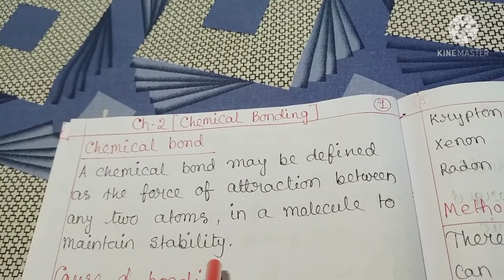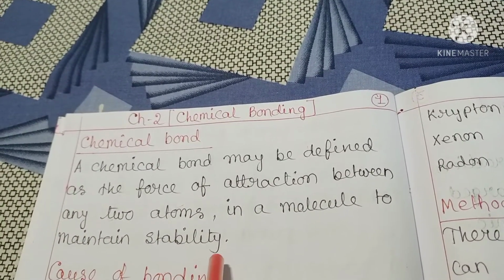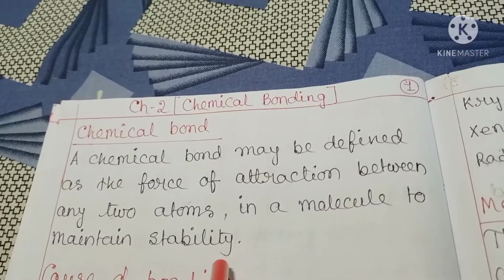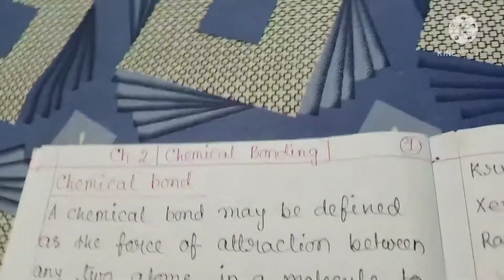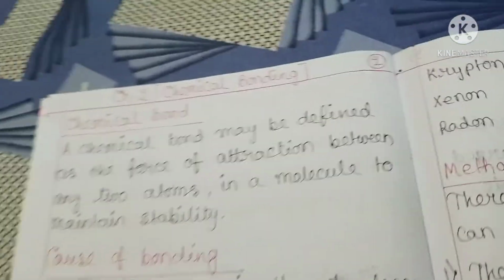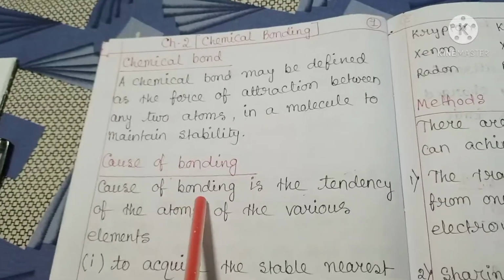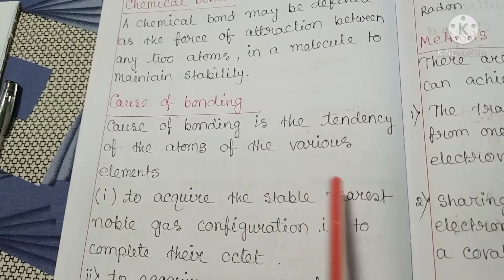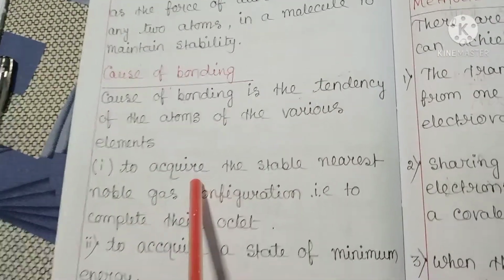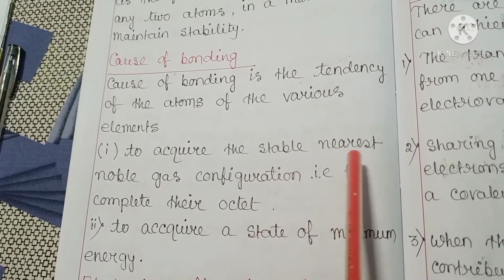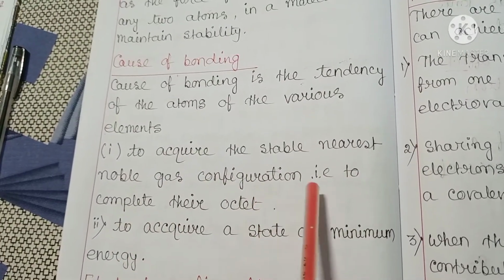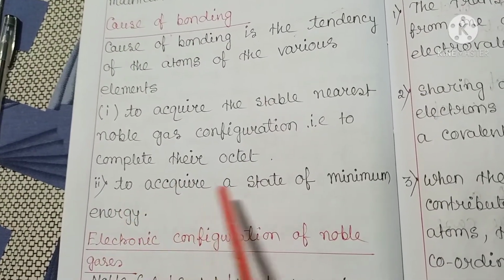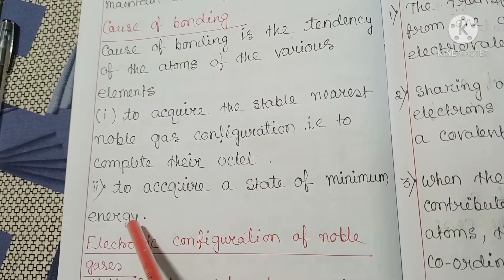Therefore, to attain stability, atoms tend to combine chemically by redistribution of electrons in the outermost shell. So, the cause of bonding is the tendency of the atoms of the various elements to acquire the stable nearest noble gas configuration, that is, to complete their octet, and to acquire a state of minimum energy.